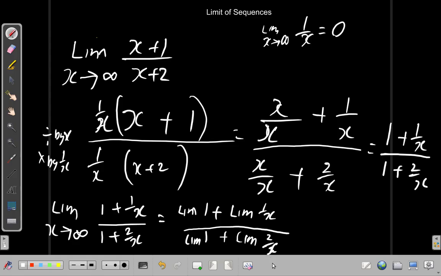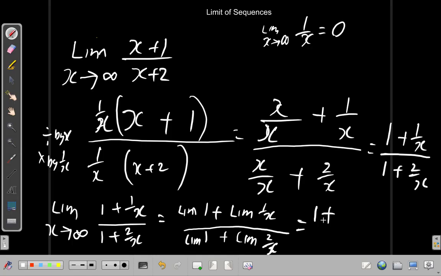It applies to each of them independently. That's why I was able to write 1 plus 1 over x and so on a while ago. Now, the limit of 1, it is x that's tending to infinity, not 1. So 1 remains as it is. Nothing happens to the 1. But there's an x here now.